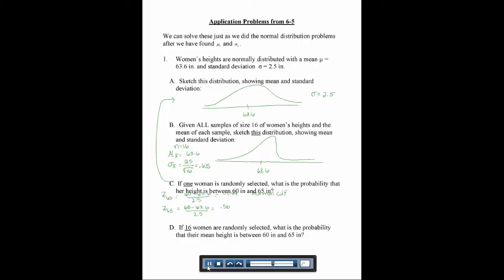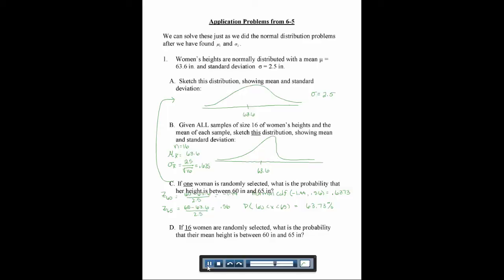So now to find the area between those two z-scores, remember, we do normal CDF, which is under, remember, you hit second VARS under the distribution. We do negative 1.44, comma, 0.56, and when you put that into your calculator, you get 0.6373. So that means if one woman is randomly selected, the probability that her height is between 60 and 65 inches is about 63.73%.